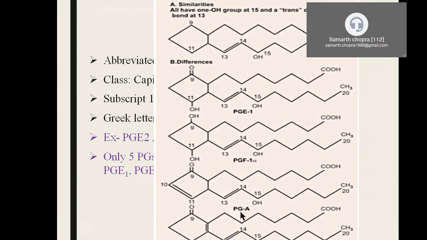Similarly for PGA, the prostaglandin A series, this one has 2 double bonds, which means it belongs to the PGA2 series. It has a ketone group at the 9th carbon atom and an additional double bond between the 10th and 11th carbon atoms. So this is about the nomenclature and the structure of prostaglandins.